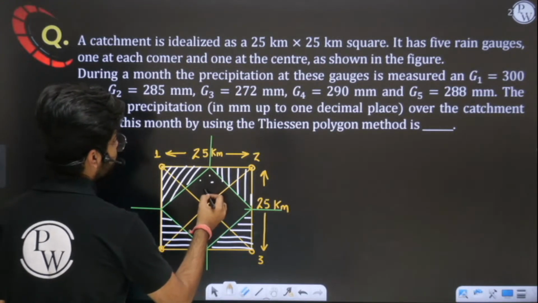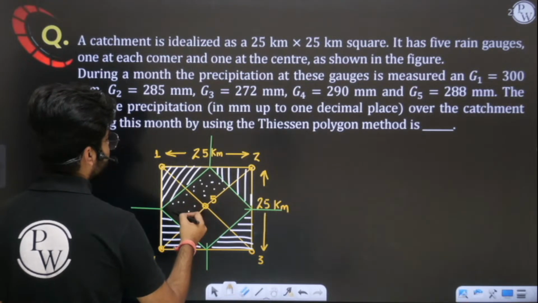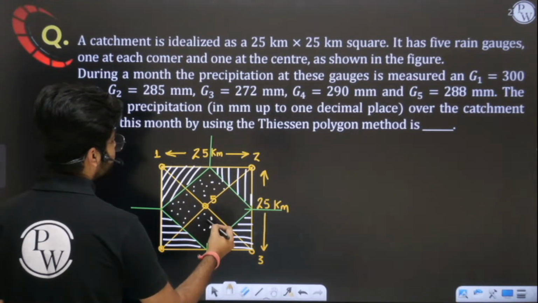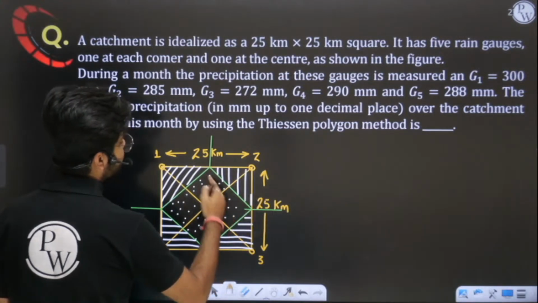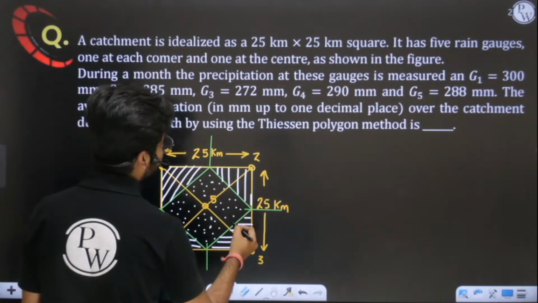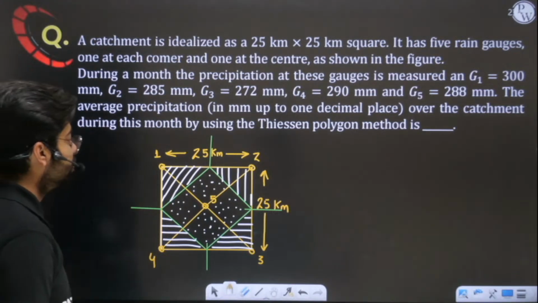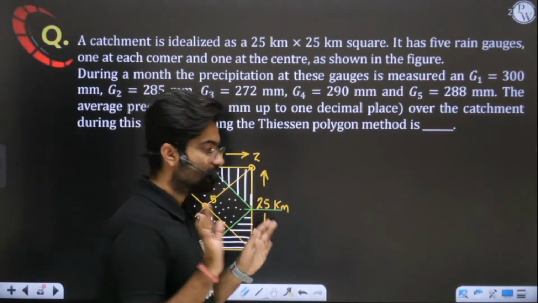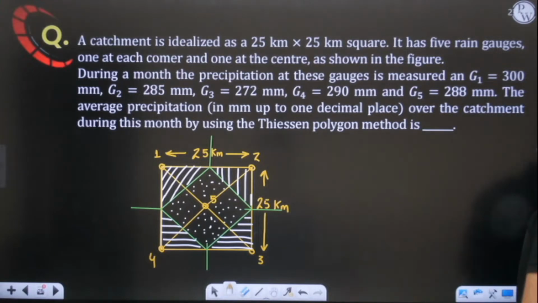Yes or no? We have to shade it. We will do it like this. We will do dotted shading here. Okay. This is your entire area for station 5 because it is demarcated by your perpendicular bisectors. So now you can see we have formed Thiessen polygons for all the 5 stations. Yes or no? Is this thing very clear to you?